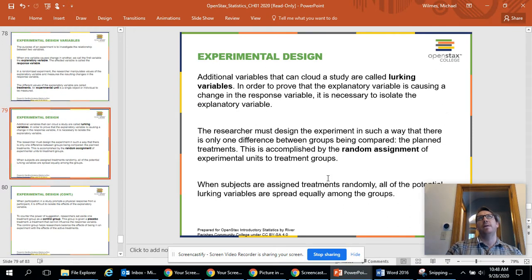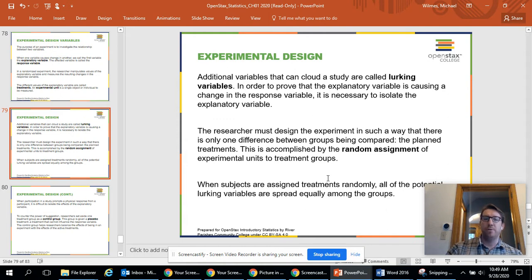Lurking variables are variables that are kind of hidden underneath. In terms of our COVID scenario, a lurking variable would be: what pre-existing conditions do the people have? Are they older? Are they younger? Do they have asthma, etc.?